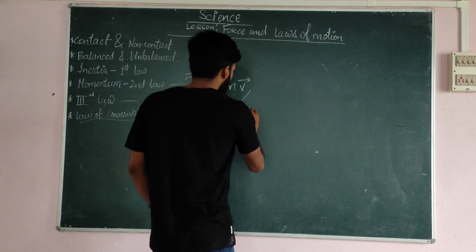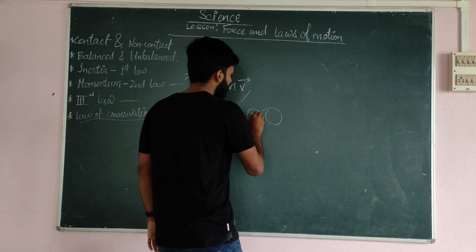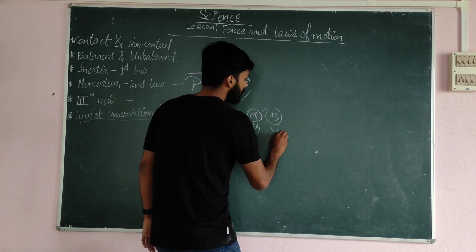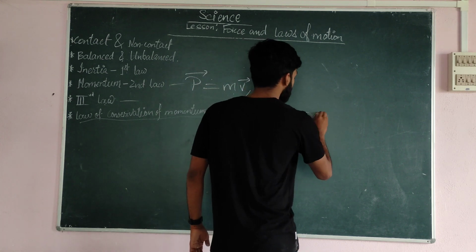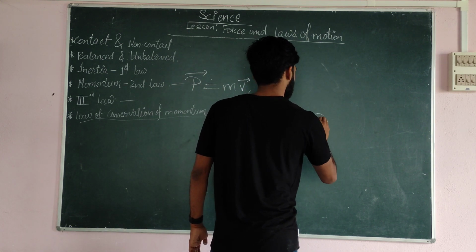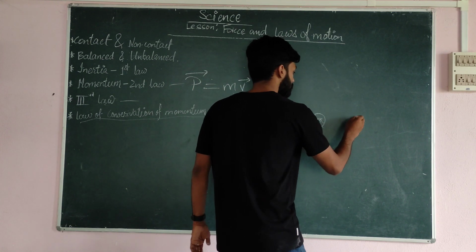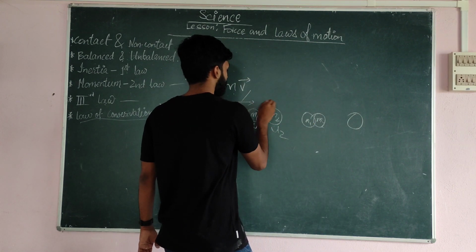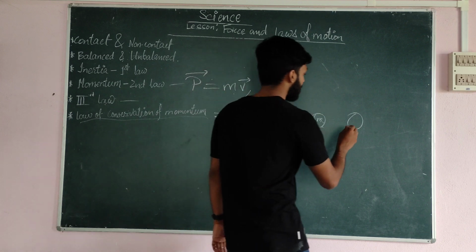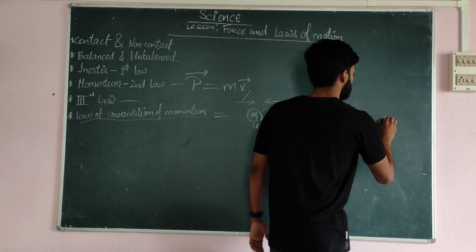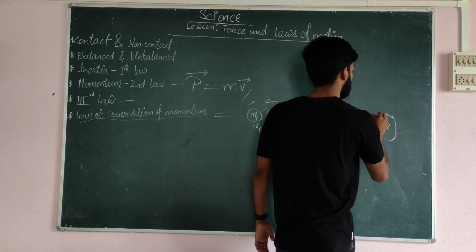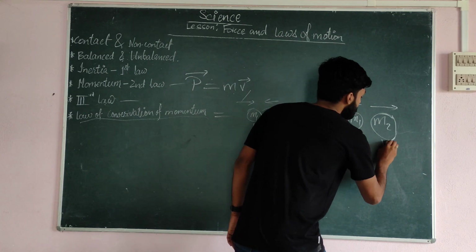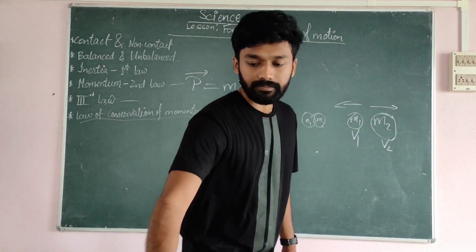Just consider this one. Two objects having masses m1 and m2, which are initially moving with velocities u1 and u2. After collision, that means initially we are moving like this, m1, m2, and the velocity changes from u1 to v1 and u2 to v2.